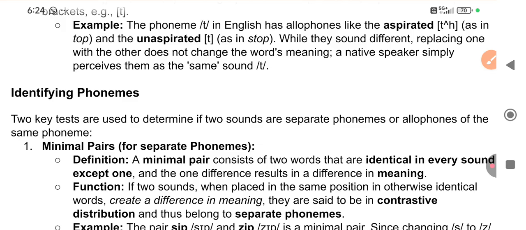Now come to the unaspirated t. That is in strip, style and stop. That is unaspirated, where there is no h sound. It's not like the other one.